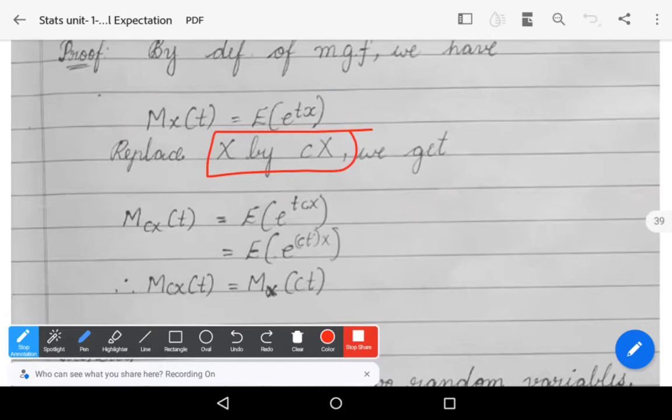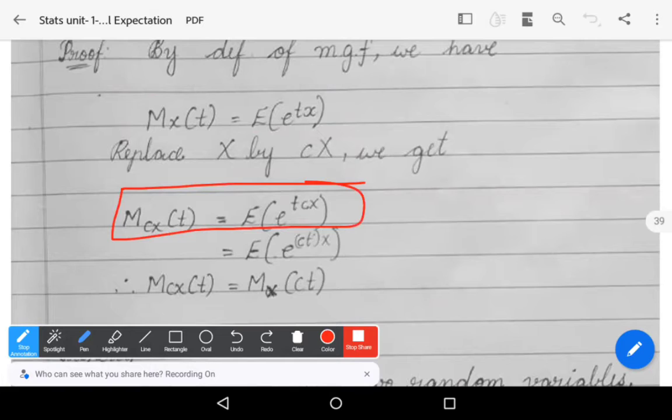Let us write cx in place of capital X. We get this step: mcx of t is equals to expectation of e power tcx. That's it. Let us go for the next step. Expectation of e power ct into x.